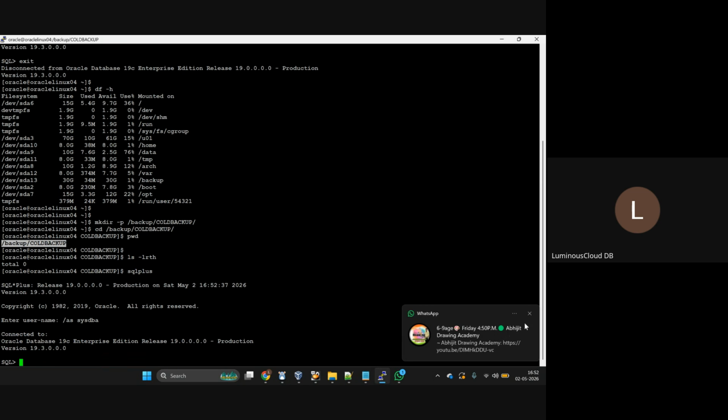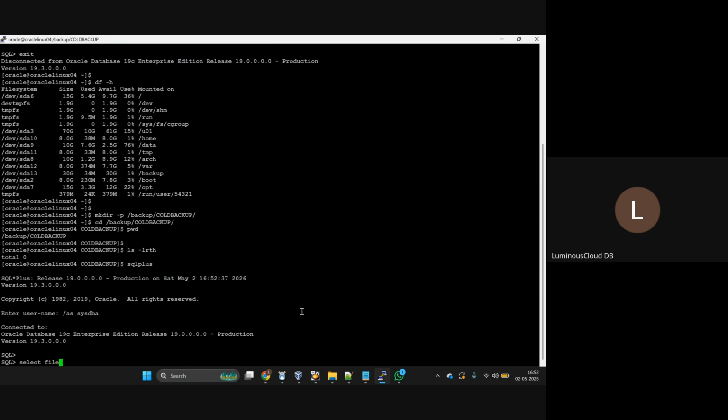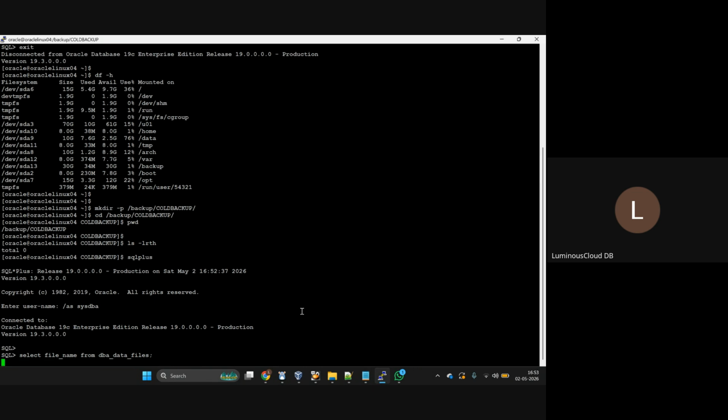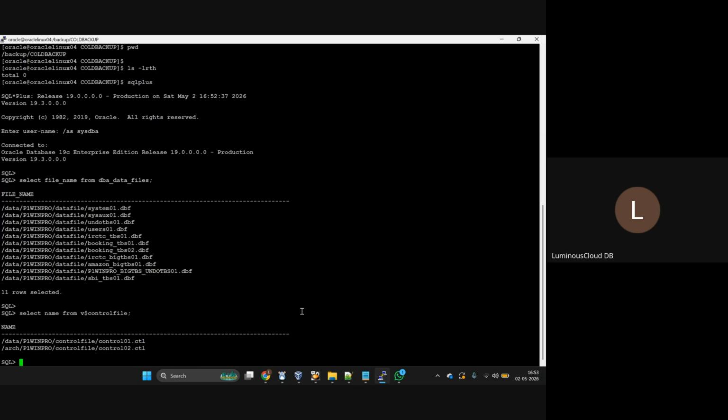We need to check where my control file is located and where my data files are located. To find the data file names, select file_name from dba_data_files. Are we able to see the data files? Yes, sir. Next, select name from v$controlfile. Able to see the control file locations and names? Then we have the control files also.